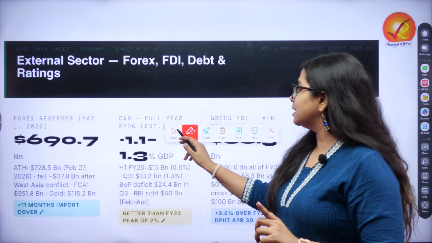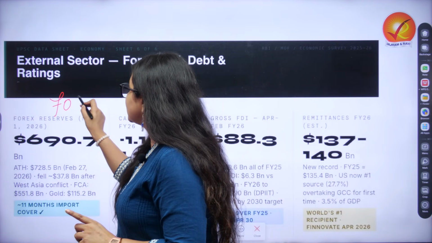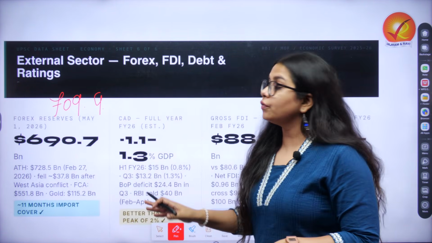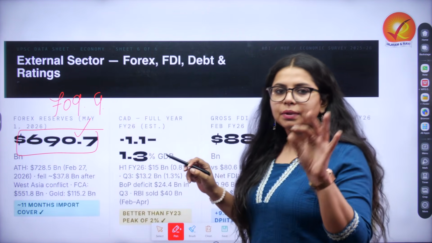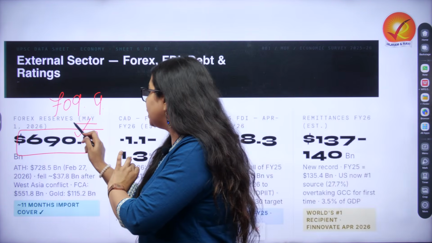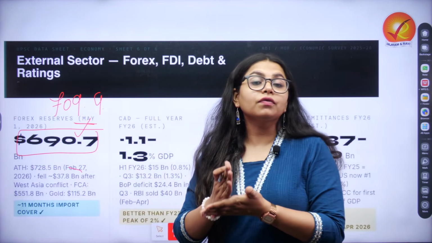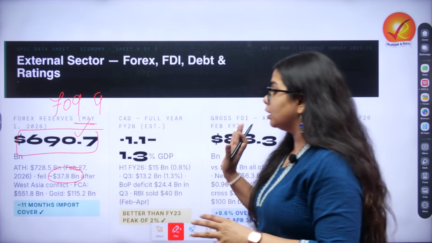At the start of the year, it looked somewhere around $709.4 billion, but as of now, it stands at 690.7. I am taking this exact number from RBI and this is based on May 1st. But you have to remember that West Asian conflict has led to a decline of $37.8 billion.